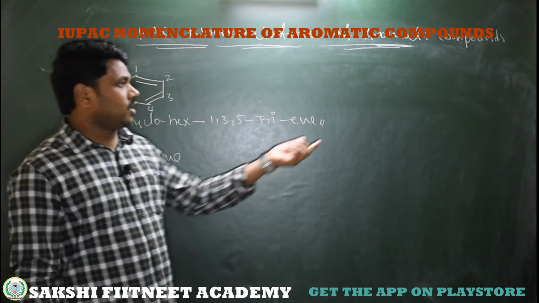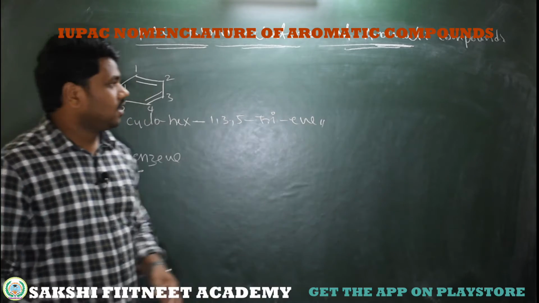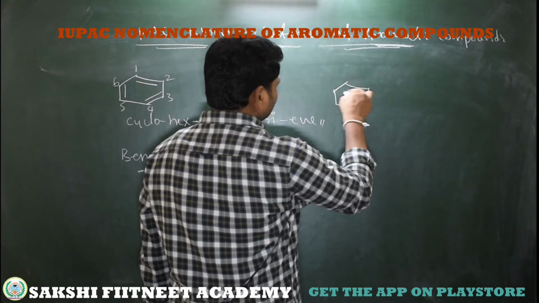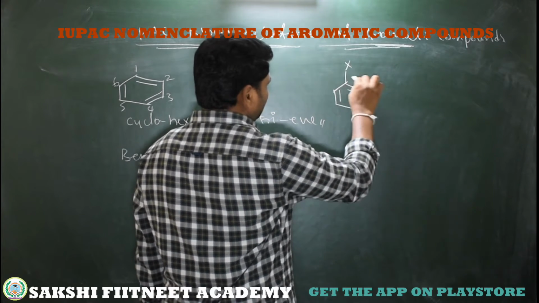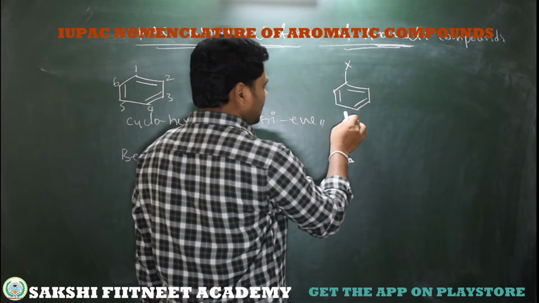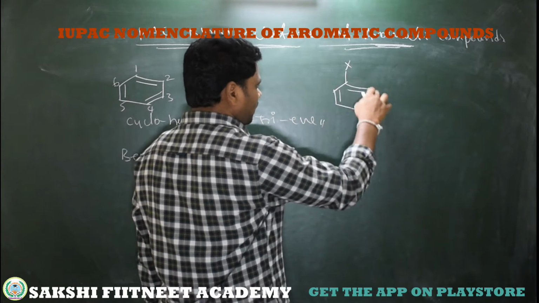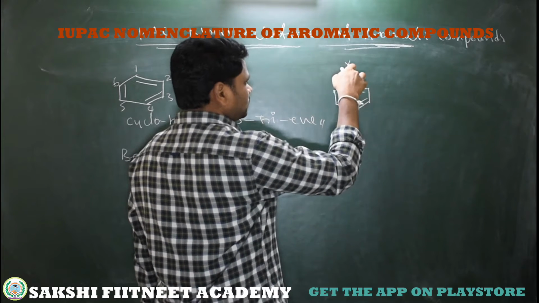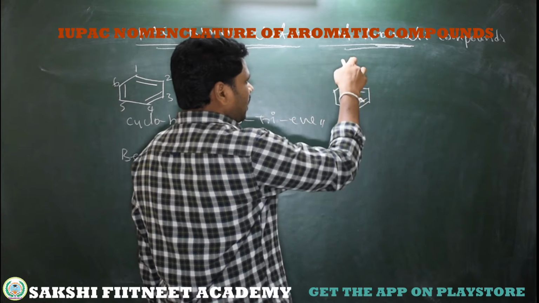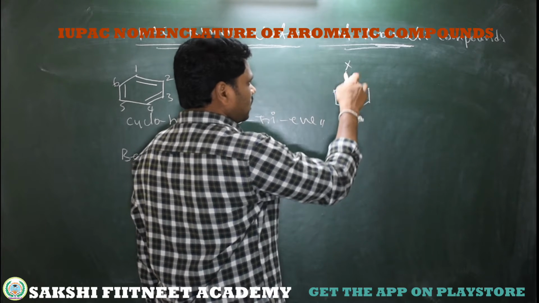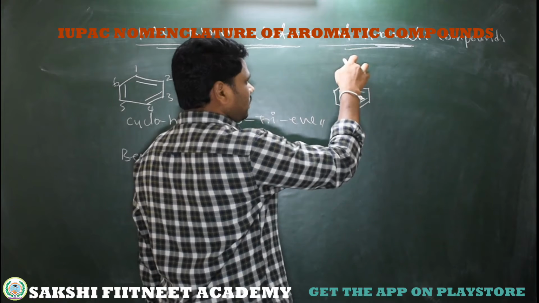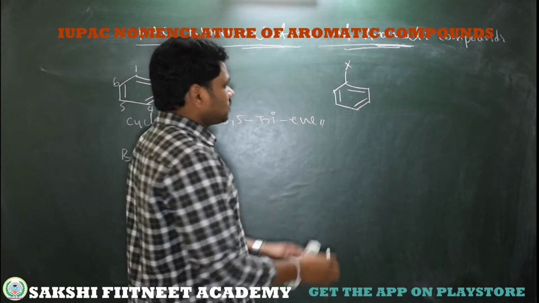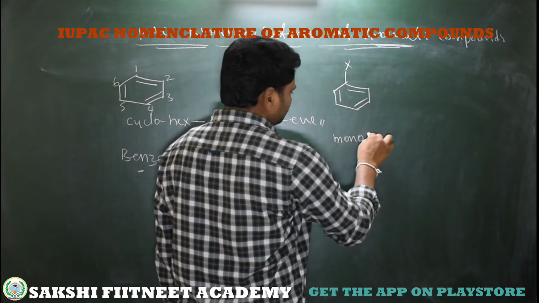Now we will take monosubstituted, disubstituted and trisubstituted. Simple, here, monosubstituted. See here, this is a benzene ring which we can take as the nucleus. This is the parent ring. On this parent ring, if any substituents are there, like chlorine substituted on benzene, it's chlorobenzene. If bromine is bonded to the benzene, it's bromobenzene; iodobenzene. If OH is bonded to the benzene, it's phenol, that is hydroxybenzene. This is called monosubstituted benzene.